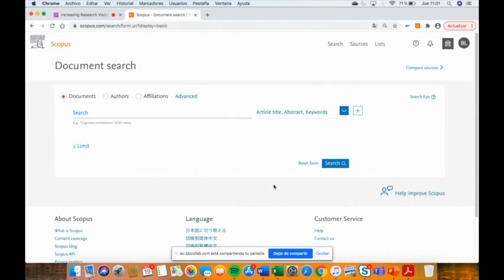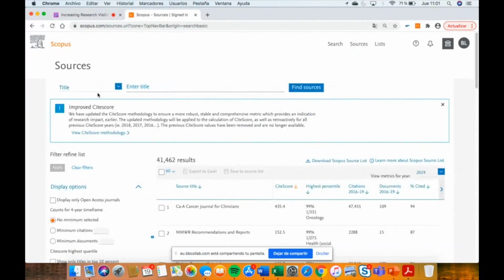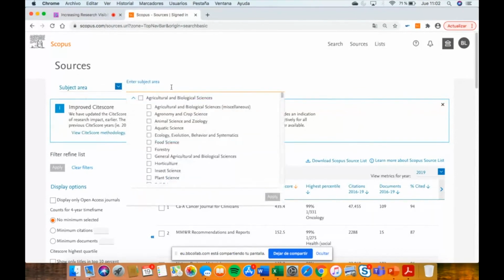Okay, this is the main page of Scopus Search, the database, but we are not going to use the database. We are going to use the feature in the database called sources. If you click on the top sources, here is the same as Journal Citation Report. You can explore the different journals belonging to Scopus. If you select a specific title or subject area, for example, the journals are classified the same into different categories, and these categories are classified into different areas.